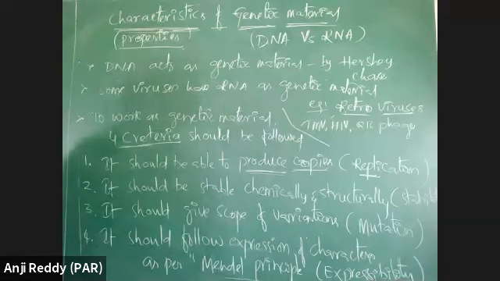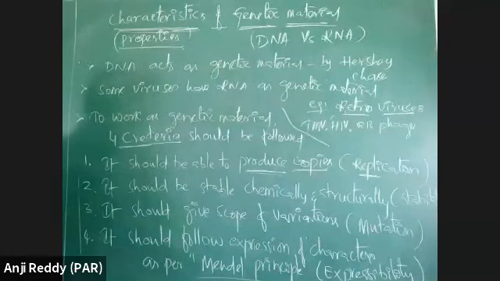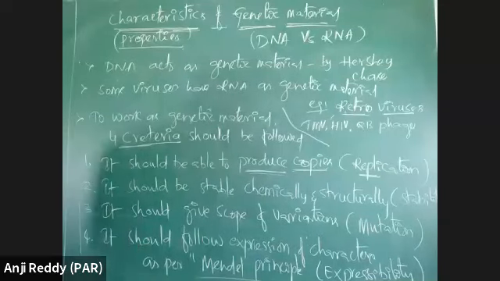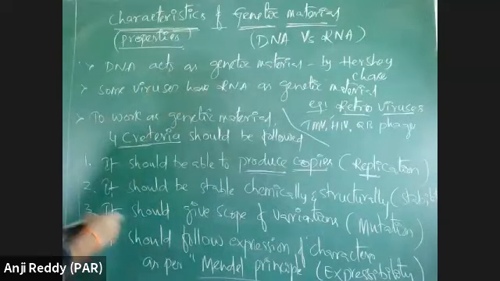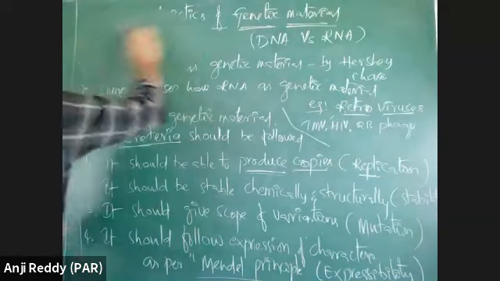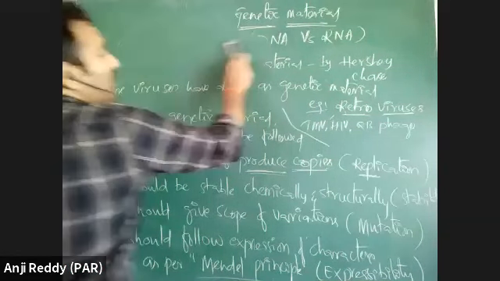Proteins should not function as genetic material because they are not following all these four criteria or four properties of genetic material. We will now compare DNA with RNA in detail, with respect to the four properties of DNA versus RNA.